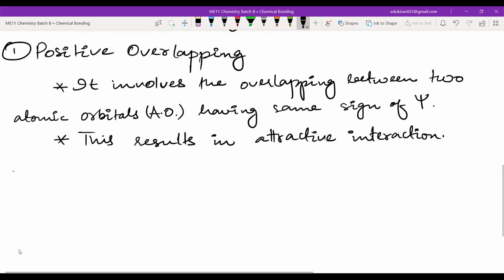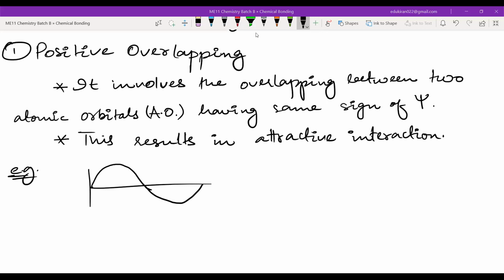So for example, what is psi? Psi is the wave function. Now I hope you guys have learned about waves. Do you remember that this is positive phase and this is negative phase from the sound chapter? Yes, sir. Similarly, you will see the phase in orbitals also, because orbitals are also waves. Electron behaves as a wave, and they will have positive and negative sign.